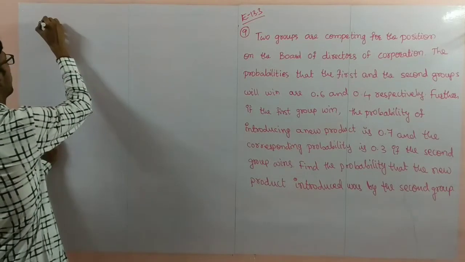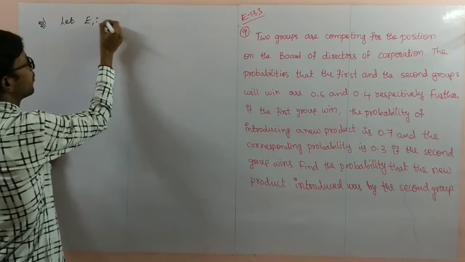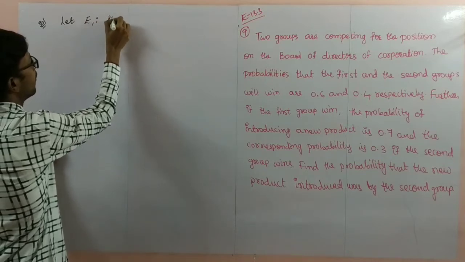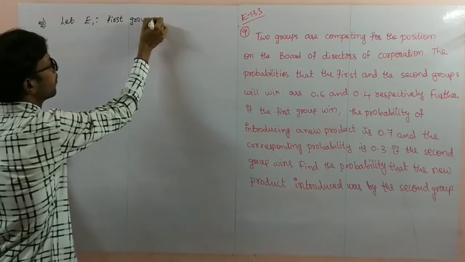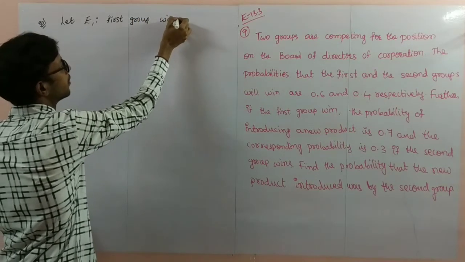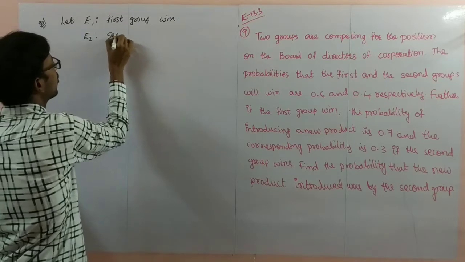So I'll write here first of all the events. Let E1 be the event first group wins, E2 be the event second group wins.